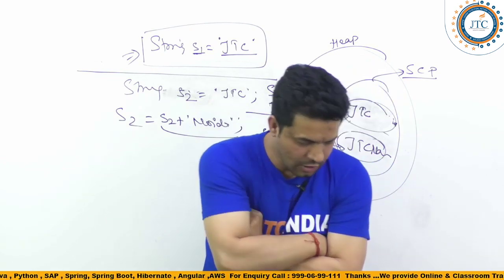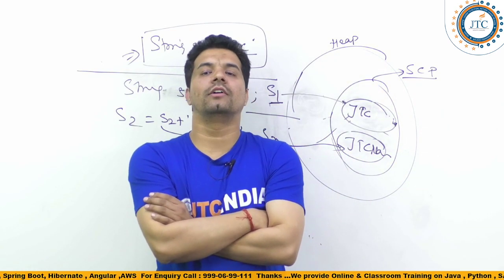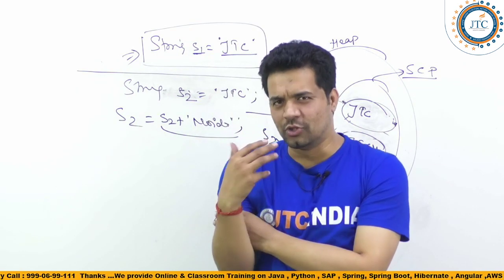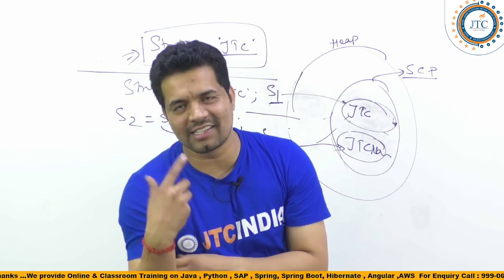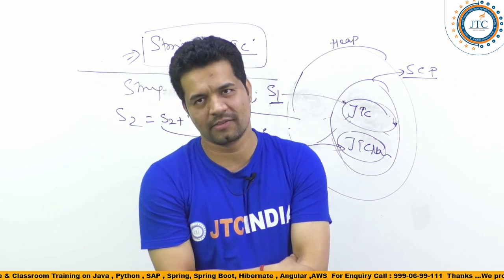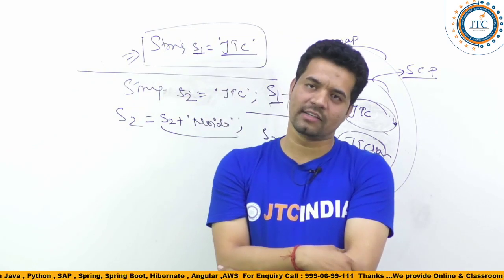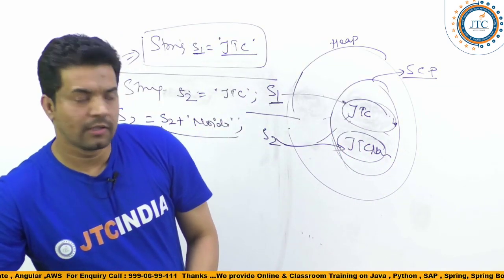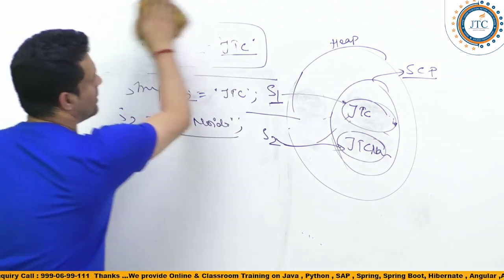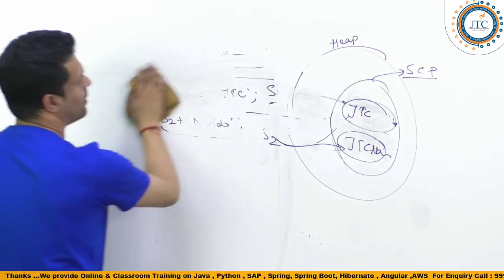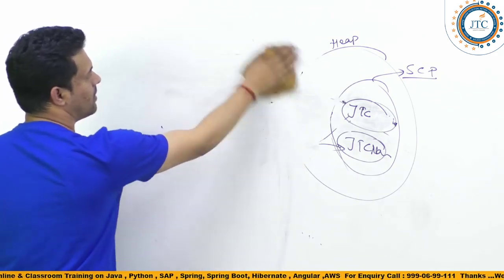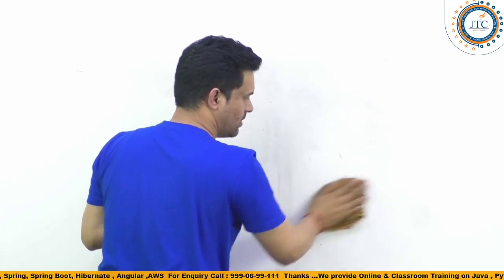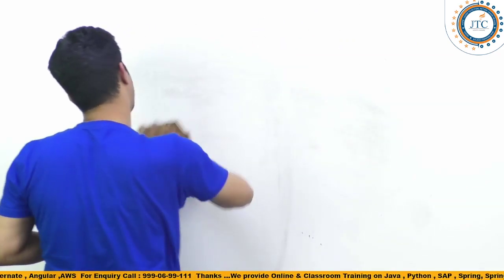The last question: how to write an immutable class. Suppose you wanted to create an immutable class, guys. How will you create your own immutable class? For an immutable class, the first thing we need to see is, let's understand here, guys.